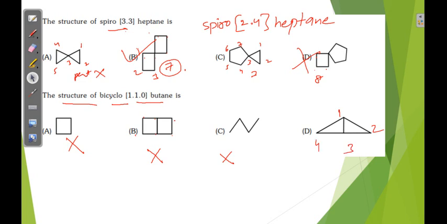Now you can see in one bridge one carbon is there, in another bridge also one carbon is there, in the middle bridge no carbons. So this is the answer. 1.1.0 butane. Okay. Here substitution preference, there is no substitution. So prefix is bicyclo. Okay. Bicyclo prefix, in the parenthesis 1.1.0 butane.